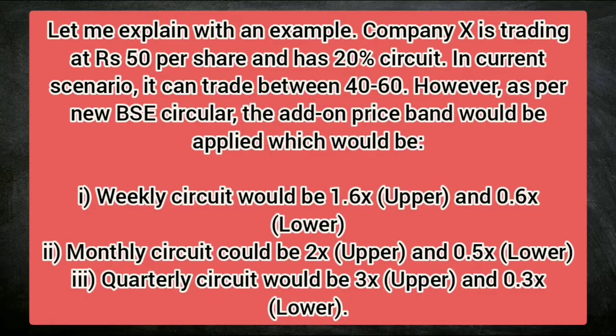X company is trading at rupees 50 with a 20% circuit. In the current scenario, the trade range is approximately 40 to 60. As per the new BSE circular, the add-on price band would apply, which would be these three. You can stop the video and read the following.